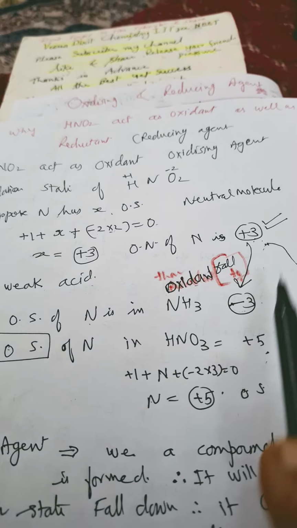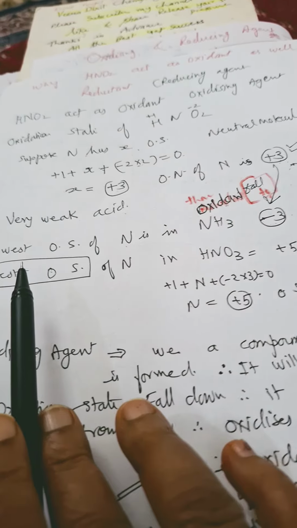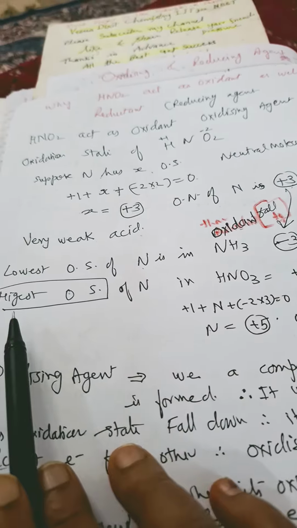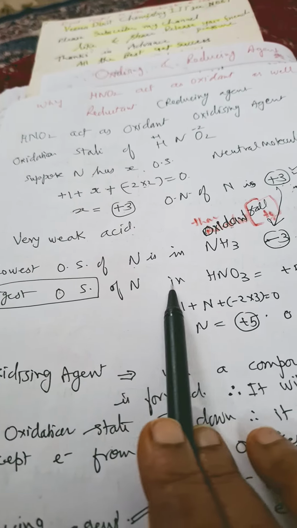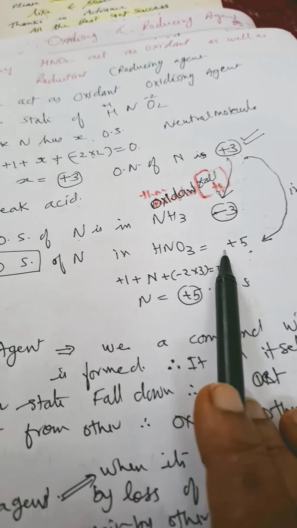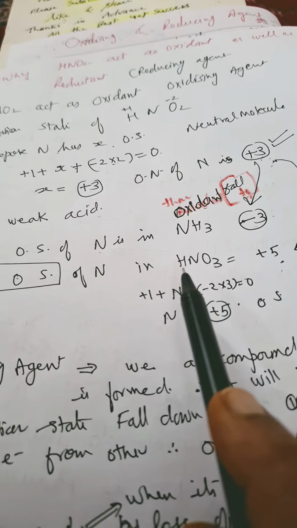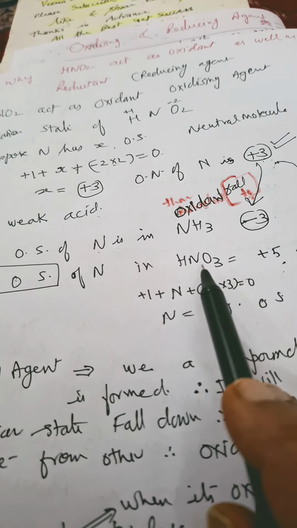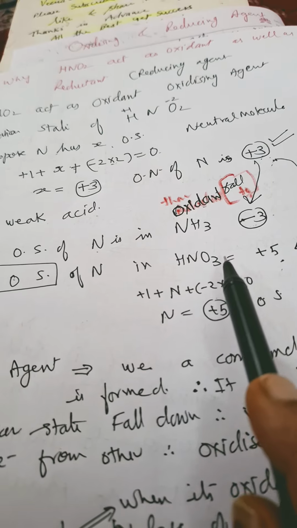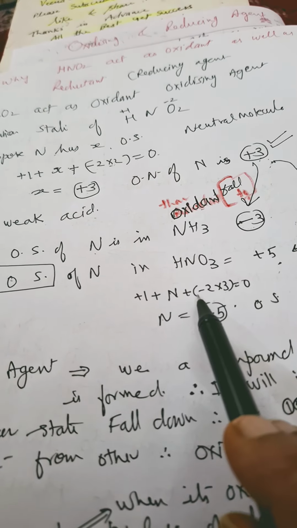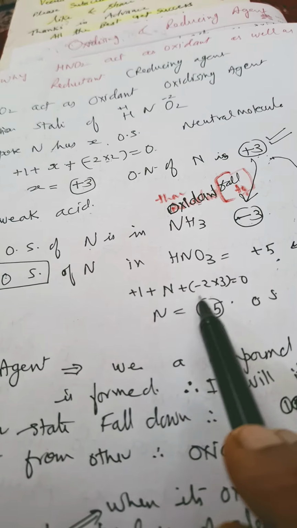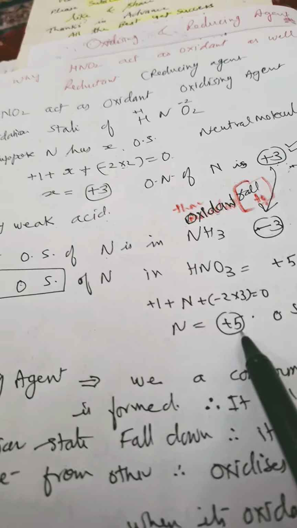Here I have written, and +5 oxidation. So the lowest oxidation state of nitrogen in ammonia is -3, and the highest oxidation state of nitrogen in HNO3 is +5. How do I get it? Hydrogen has +1, nitrogen I have written as it is, plus oxygen carrying -2 oxidation state, 3 times oxygen. So 3 times 2 is equal to 6. -6 + 1 gives -5, so nitrogen is having +5, and HNO2 is similar to that.